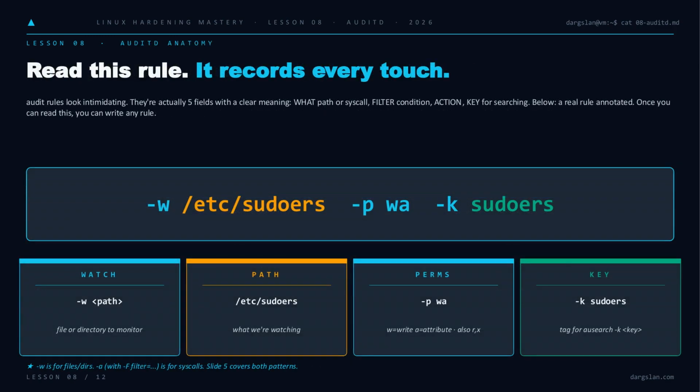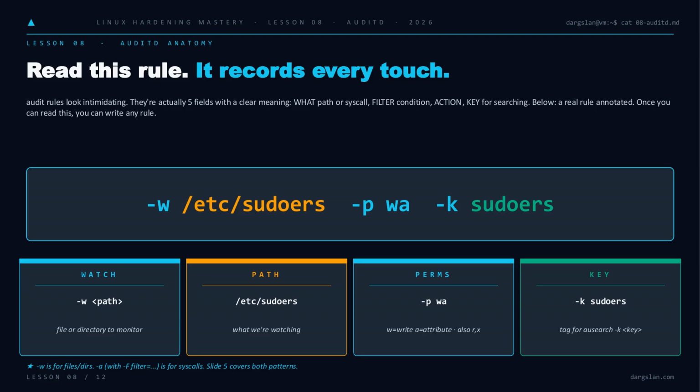So let's read one. -w names the watch, the file or directory, here, /etc/sudoers. -p sets the permissions that trigger it. W for write, A for attribute change. You can also add R and X. And -k tags the event with a key, so ausearch -k sudoers pulls every hit back instantly. Watch, path, perms, key, four pieces, one rule, every touch recorded.